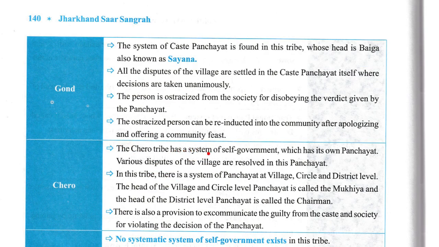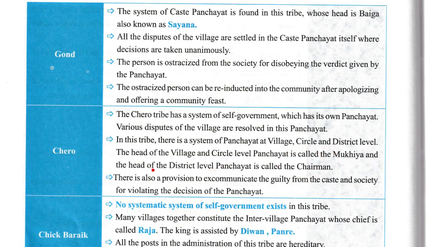The Chero tribe has a system of self-governance, which has its own panchayat. Various disputes of the villages are resolved in this panchayat. In this tribe, there is a system of panchayat at village, circle and district level. The head of the village and circle level panchayat is called Mukhya, and the head of the district level panchayat is called chairman. There is also a provision to excommunicate the guilty from the caste and society for violating the decisions of the panchayat.